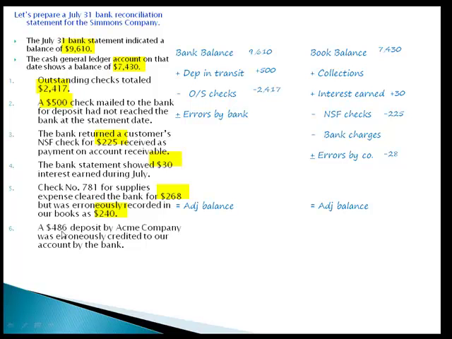And number six, a $486 deposit by Acme was erroneously credited to our account by the bank. The bank made the error here. It was another customer's deposit put into our bank account. We'd want to take that out. Now let's add up both sides and see if we equal. Okay, we're good.